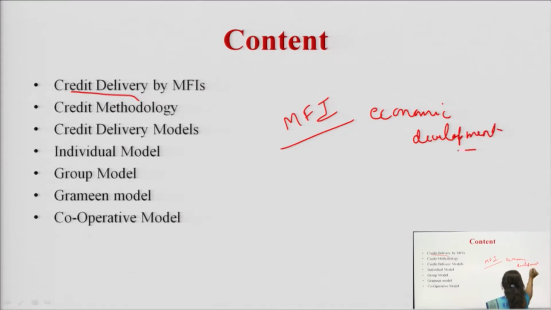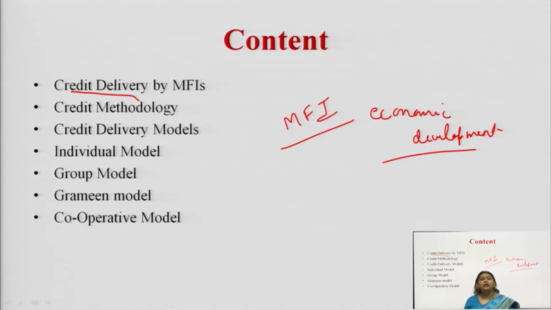When we talk about this particular class of people, the credit delivery becomes more complicated, for the reason being these people are more vulnerable towards poverty, towards development, and when these people are more vulnerable, it becomes very important to analyze what should be the methodology to deliver the credit.